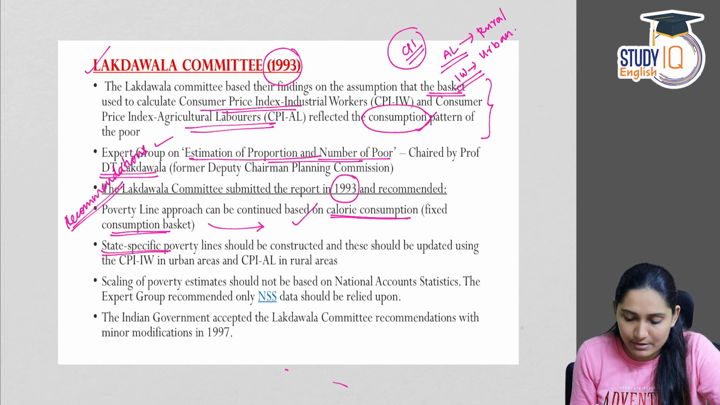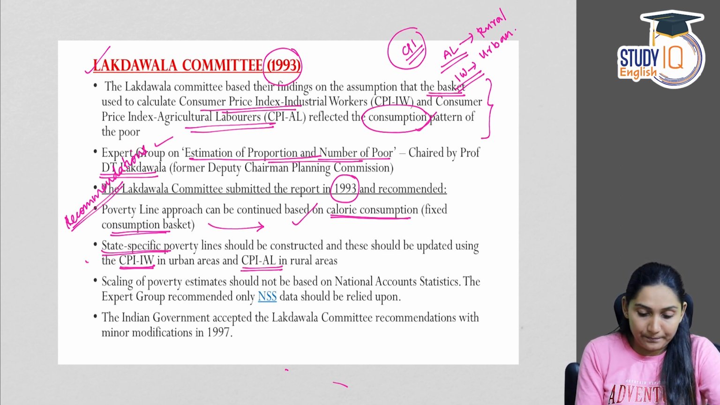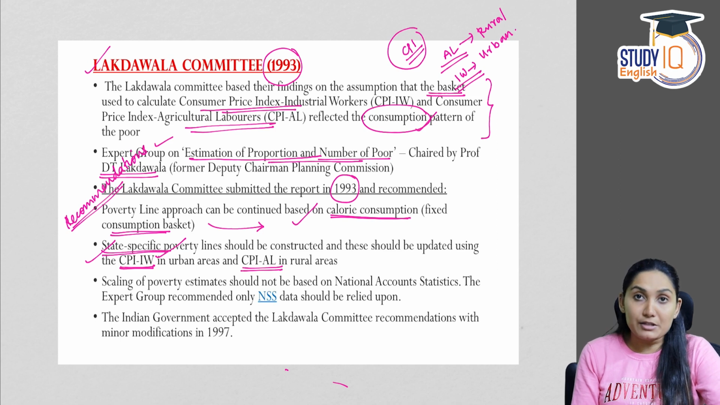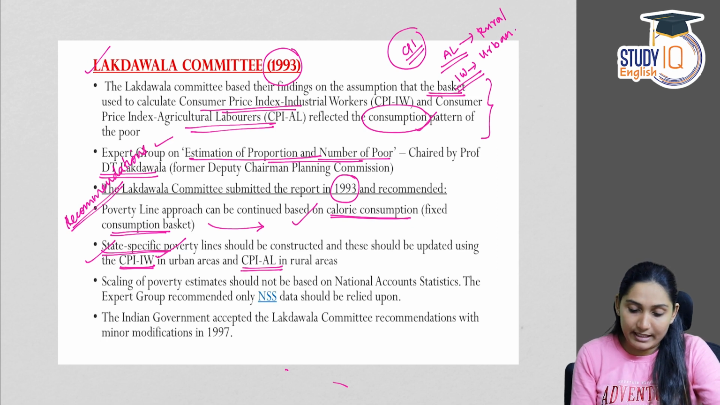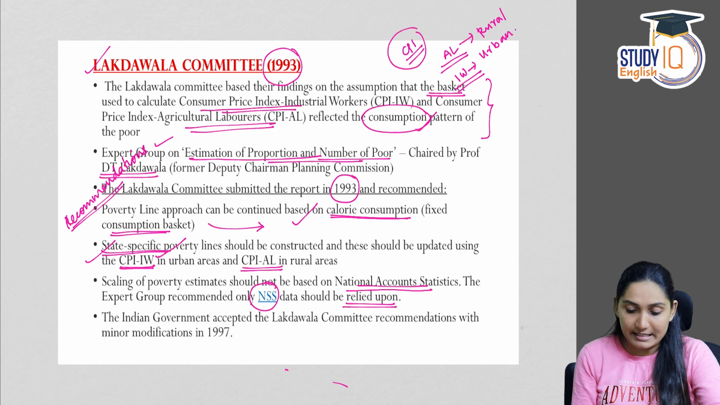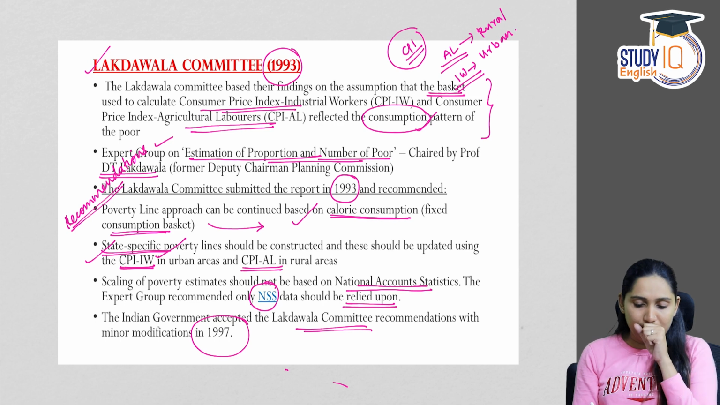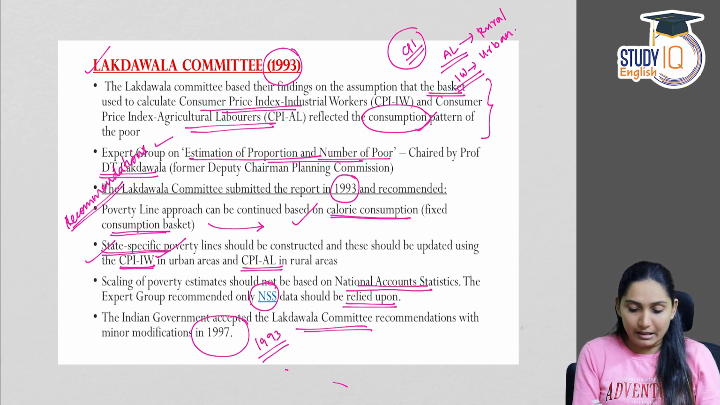State-specific poverty lines should be constructed, and these should be updated using the CPI industrial workers in urban areas and CPI agricultural laborers in rural areas. So, this poverty line should be updated using the data from Consumer Price Index inflation on agricultural laborers as well as industrial workers. Scaling of poverty estimates should not be based on national account statistics. The expert group recommended that the NSS data should be relied upon. Indian government accepted Lakdawala Committee recommendations with minor modifications in 1997. Recommendations were given in 1993.